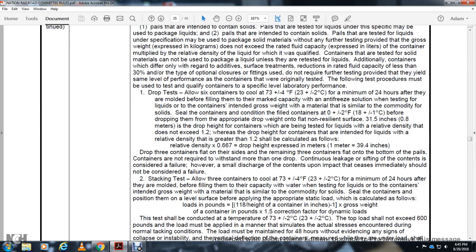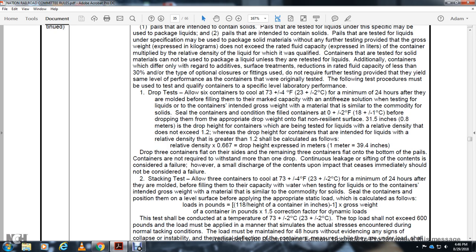The following test procedures must be used to test and qualify the container with the specific laboratory performance. Drop test. Allow 6 containers to cool at 73 degrees plus or minus 4 degrees Fahrenheit for a minimum of 24 hours after they are molded before filling them to the marked rated capacity with anti-freeze solution. Testing for liquids is intended for the gross weight with similar material, combined with the solid. Seal the container, condition the filled containers at 0 degrees plus or minus 2 degrees Fahrenheit before dropping them at the appropriate drop weight onto a flat, non-resilient surface. The drop height is 31.5 inches for containers tested where the relative density does not exceed 1.2. Where the container is intended for liquid with relative density greater than 1.2, the drop height shall be calculated as follows: relative density times 0.667, expressed as 1 meter or 39.4 inches.